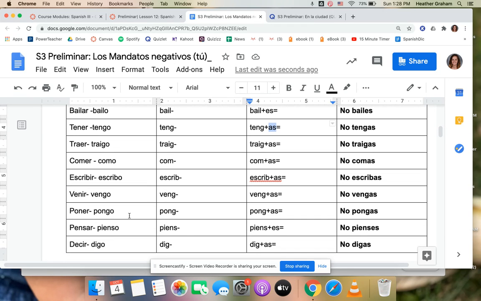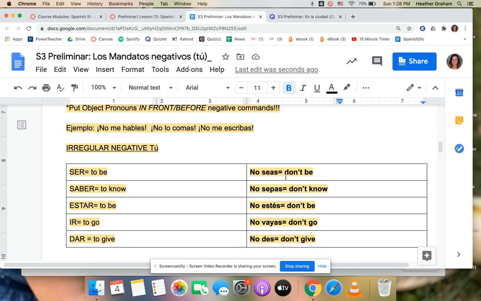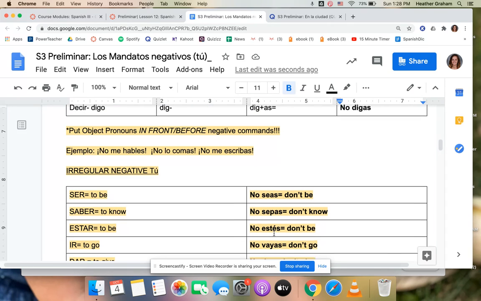And we follow that same concept with stem changers. If a word stem changes in the yo form, like pienso, then you're going to hold that stem change all the way through. So we have pensar as an AR verb. So opposite ending is going to be ES, and then we add a no in front of it, no pienses, okay? And these are our irregulars, which are kind of important. No seas, no sepas, no estés, no vayas, no des.